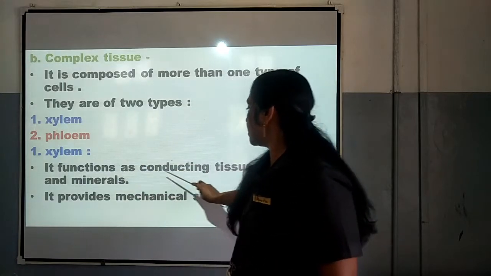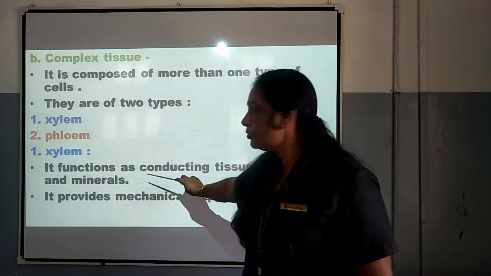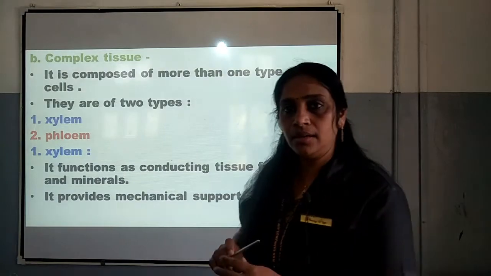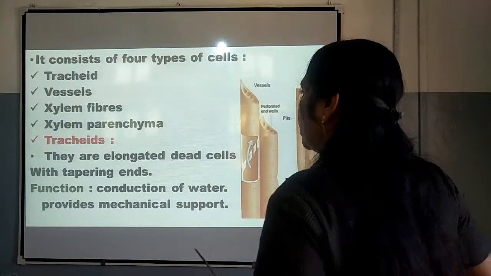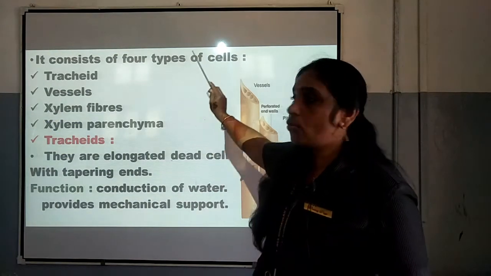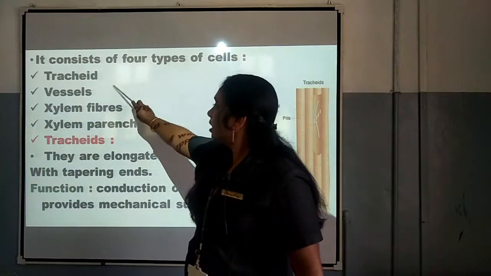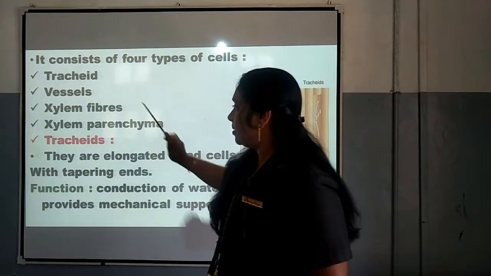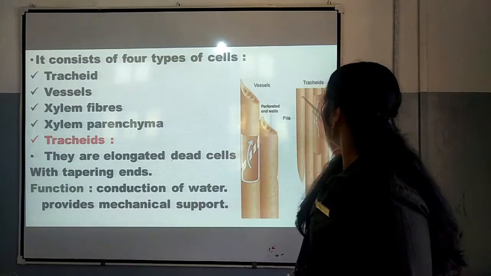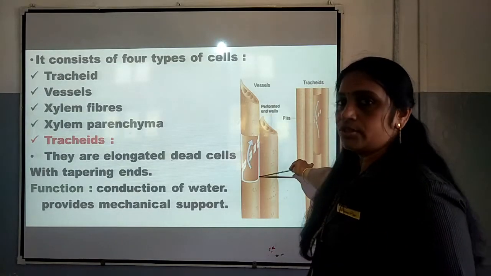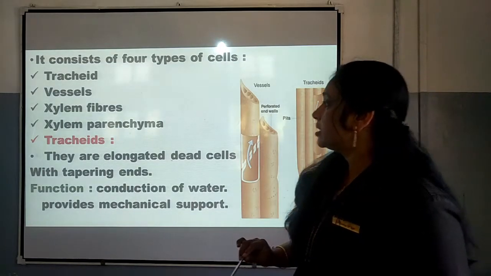Xylem functions as conducting tissue for water and minerals and it provides mechanical support. Next, we came to know that it consists of four types of cells: tracheids, vessels, xylem fibers and xylem parenchyma. You can see here this is tracheid and this is vessel, which we already understood in the previous class.